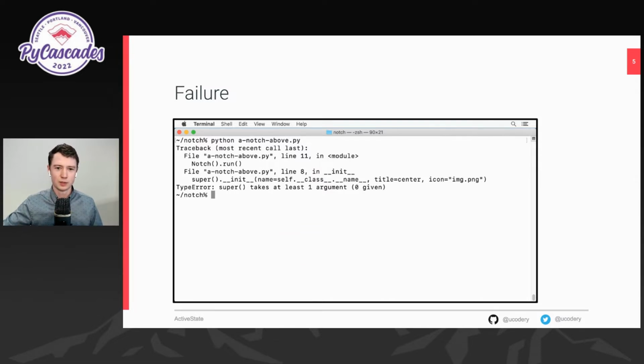Type error. Super wants some arguments, but we didn't give it any. What's this all about? Some of you might not know why Super is demanding arguments, but a couple of you out there might be having some flashbacks to just a couple of years ago. Super requesting arguments is a telltale sign that you're running Python 2.